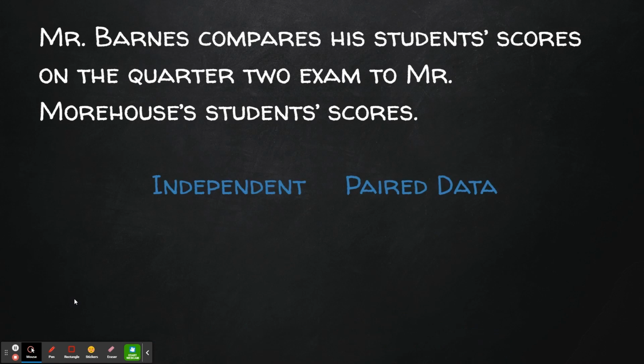Mr. Barnes compares his students' scores on the quarter 2 exam to Mr. Morehouse's students' scores. Well, here, these are two separate groups of students. There would not be a reasonable way to pair them, and they are independent from each other since they have two different teachers, so we would go with an independent two-sample procedure.